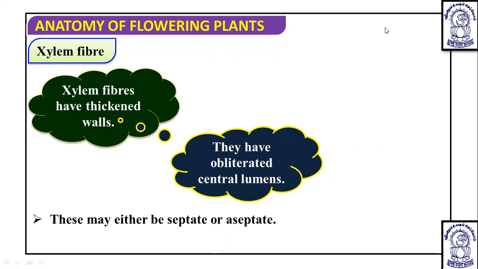Now when we see the fiber, this fiber may be septate or aseptate. So they are either septate or aseptate, because fibers are usually found elongated.